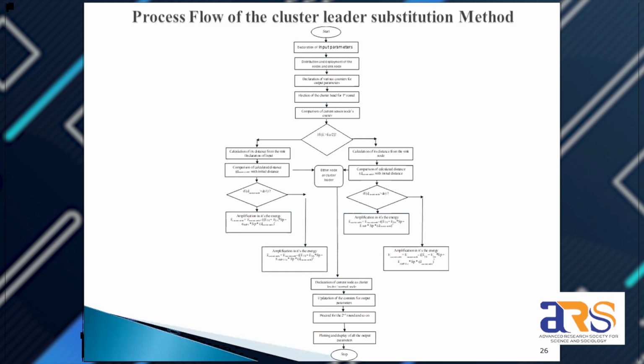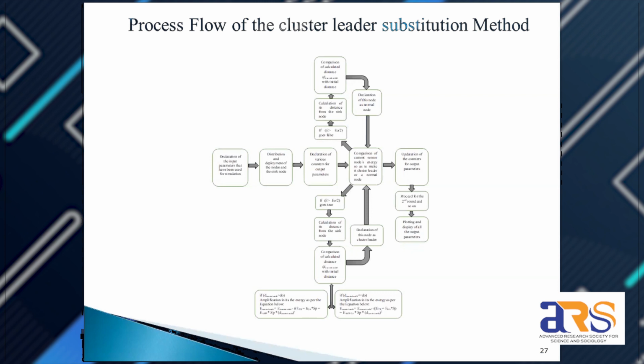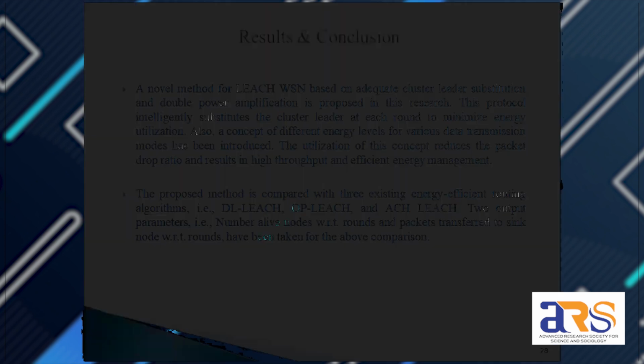Then, with the cluster head, there are two conditions. If energy is greater than the earlier cluster head energy, then we calculate the distance from the sink node. Then we compare the distance with the initial distance, and the rest of the process goes on. Now this is another flow chart for the same.